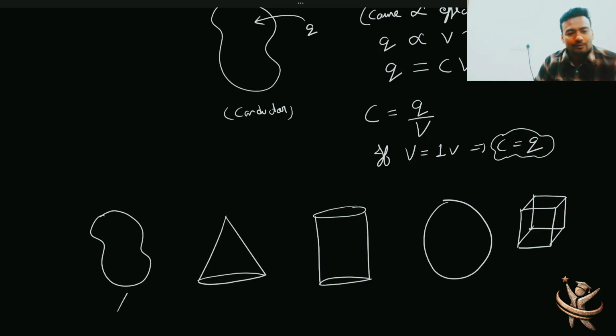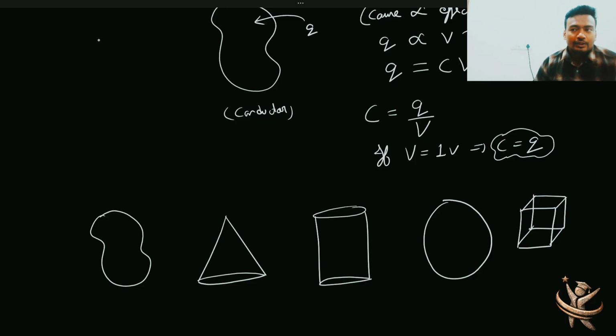Imagine you have a particular piece of conductor. जैसे यही piece आप imagine कर लो बेटा. इसी को मैं mold करके, like I'm melting it or just molding it to another shape, ऐसा cone, फिर cylinder बनाया, फिर sphere and then cube. So in all these cases, what I'm going to do, I'm putting charge over them from outside, and I'll check कि कितना charge मैं इसको दूं कि इसका potential 1 volt हो जाए. Now the interesting outcome is they all will take different amount of charge so that their potential is getting 1 volt.